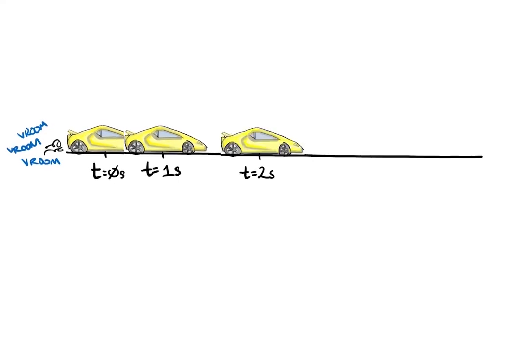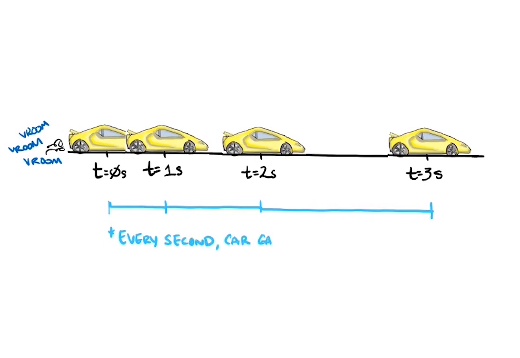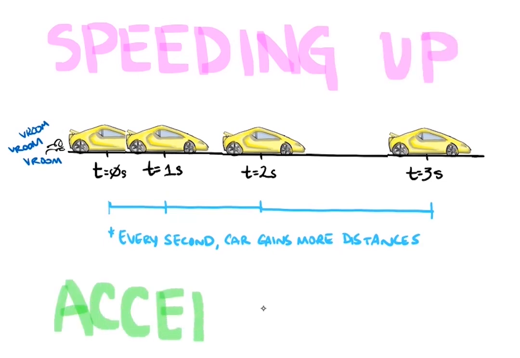Okay, let's imagine a car gaining speed. What would that look like then? Well, if a car is gaining speed, that means every second it's getting faster. And so every second it should cover more ground. So we should expect to see the spacing between the car's positions to grow. This diagram represents an object gaining speed, or accelerating.